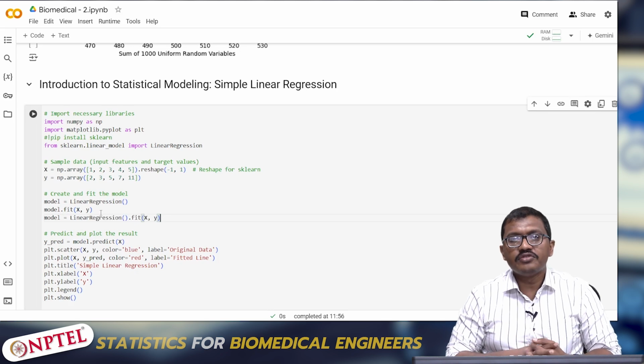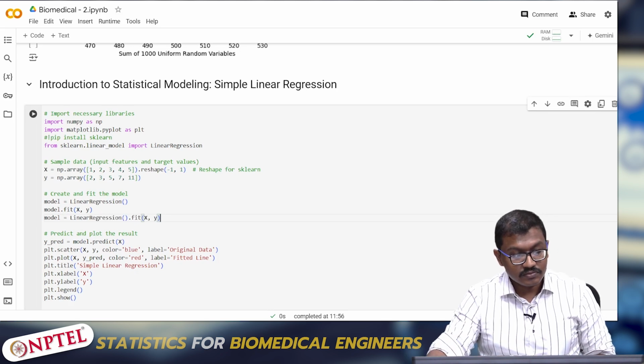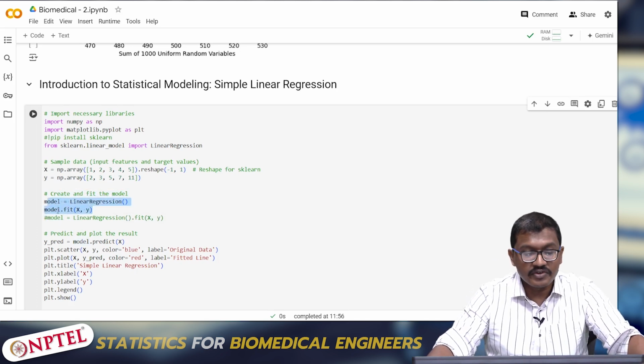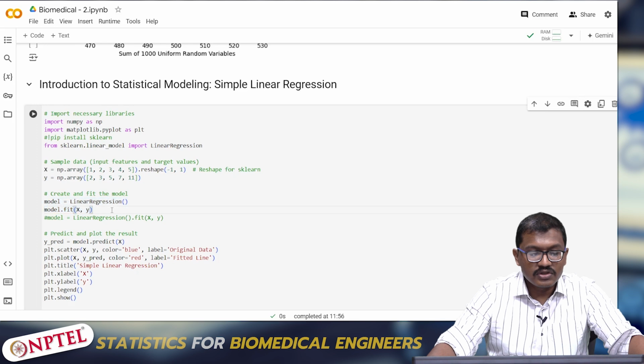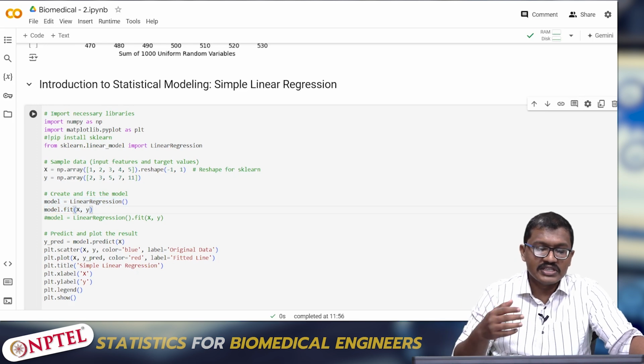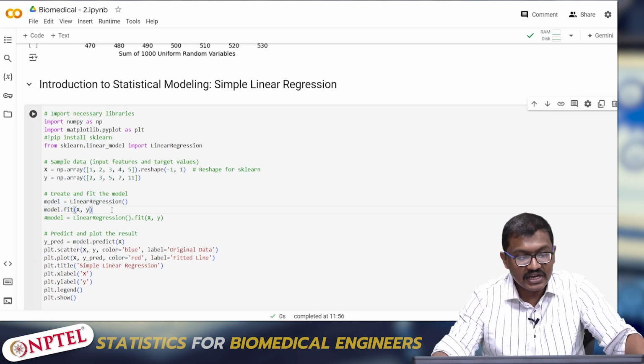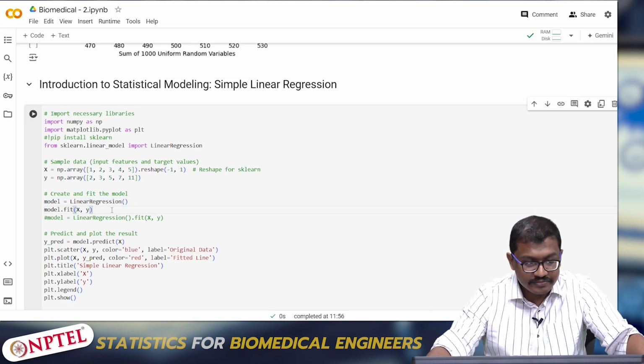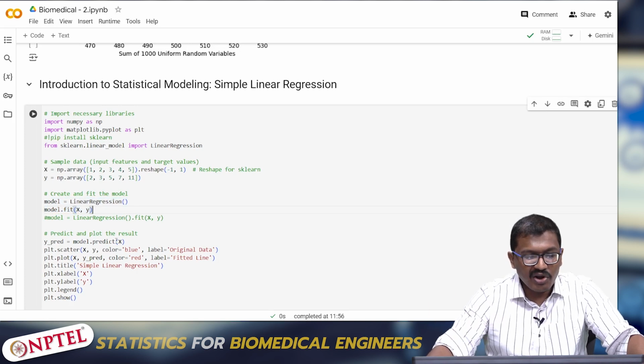Both ways work fine. So I have done a linear regression, I have put a dot fit. Now all the values inside the dependent and independent variables get inside the linear regression, and the model is being fitted.